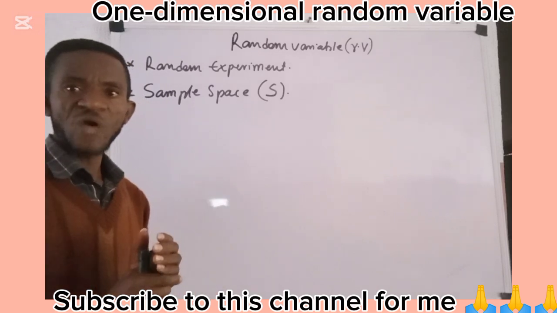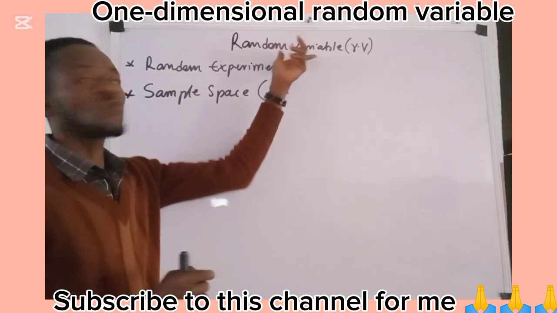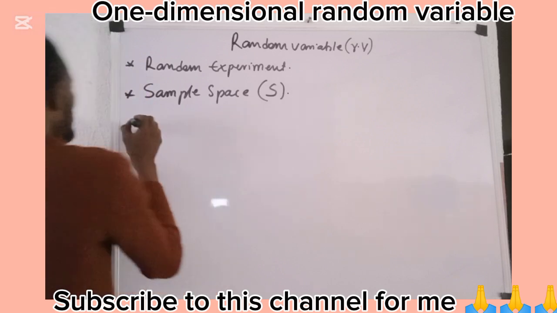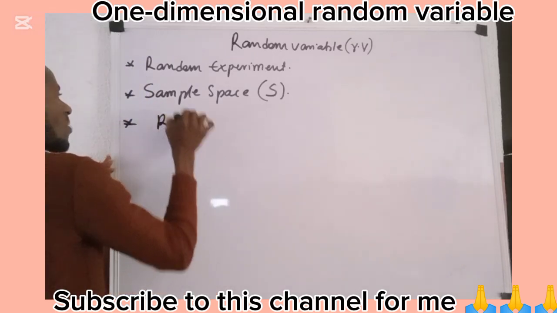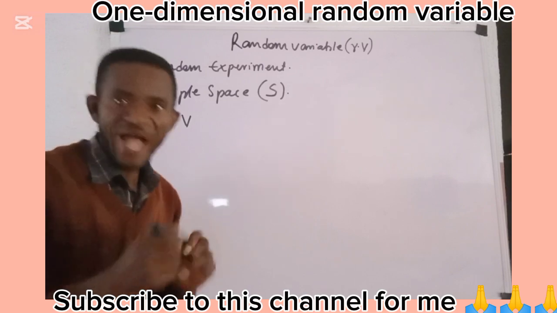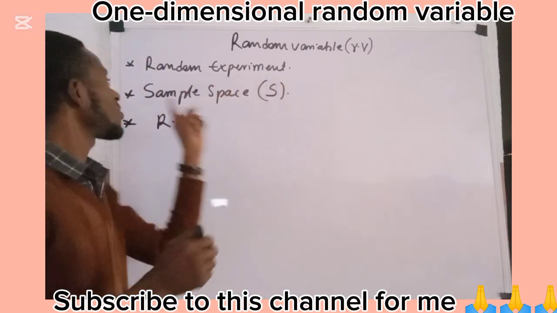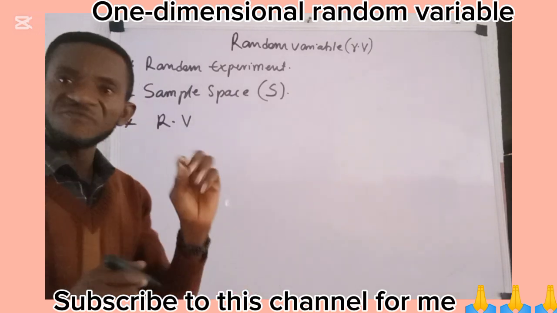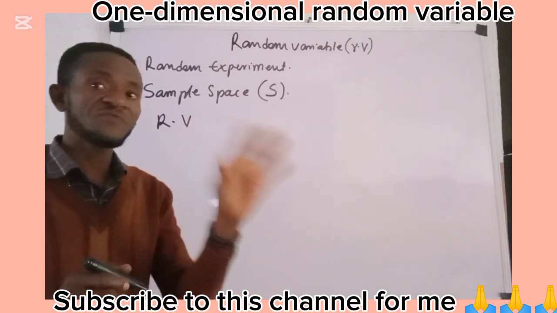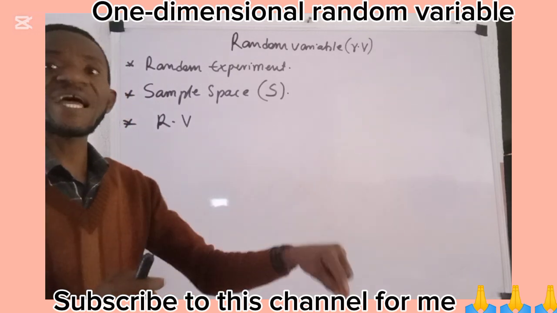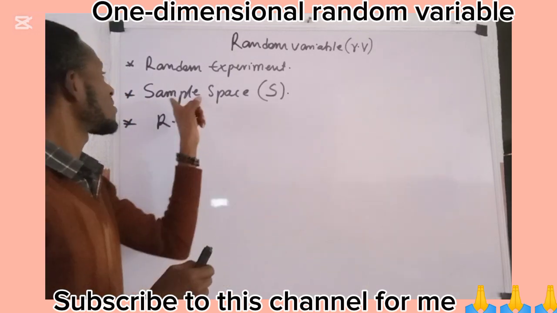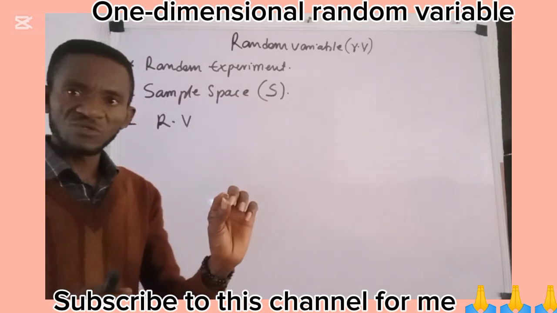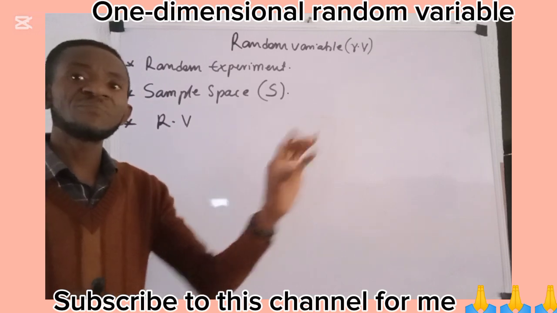It is equally for us to know at this point in time that we are now going to look at the concept of a random variable. What is a random variable? Having known what a random experiment is, having known what a sample space is, what now becomes a random variable? A random variable is a mathematical function that is defined on the sample space, which assigns numerical values to the outcomes of that random experiment.